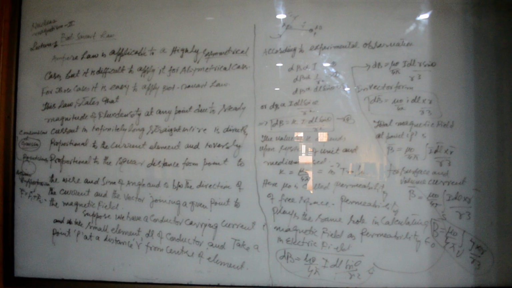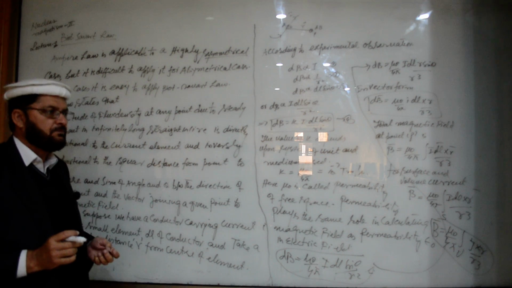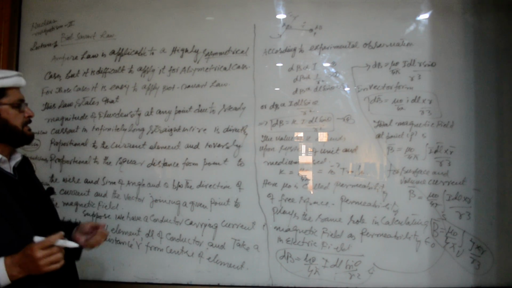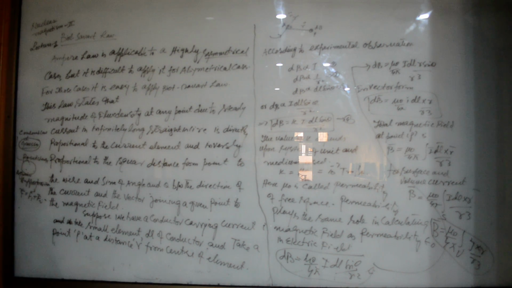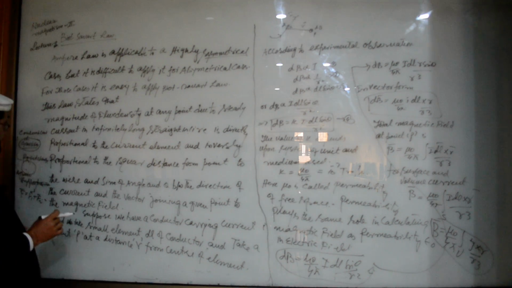And by taking the Gaussian surface, we can easily find the value of electric field intensity. If the distribution is not symmetrical but asymmetrical, then we go towards the Poisson and Laplace equation to find the value of E, find the value of B and surface charge density.